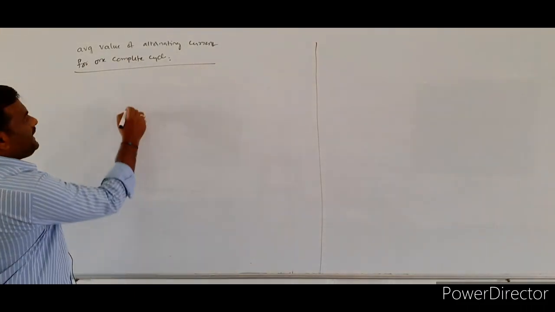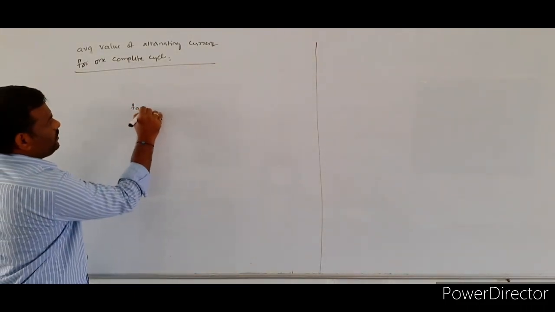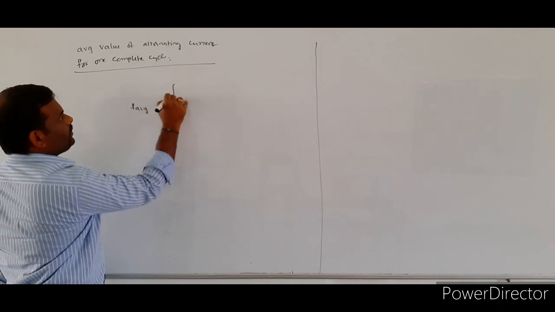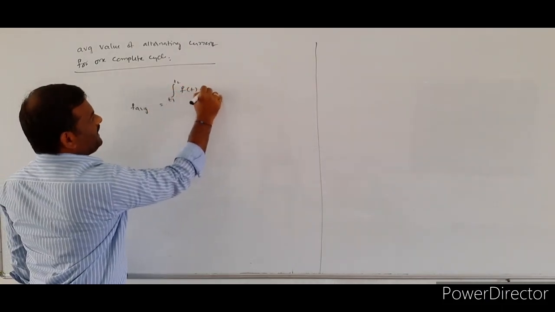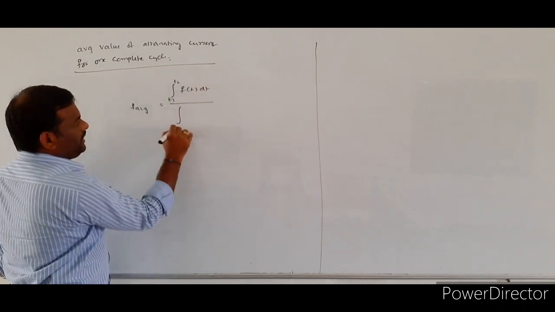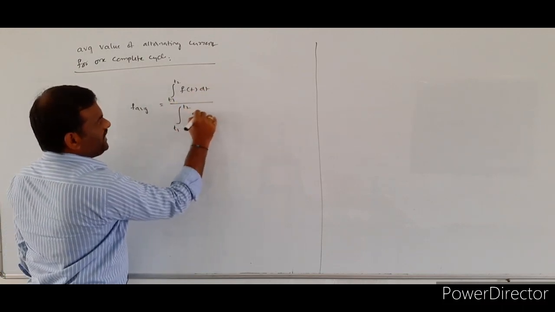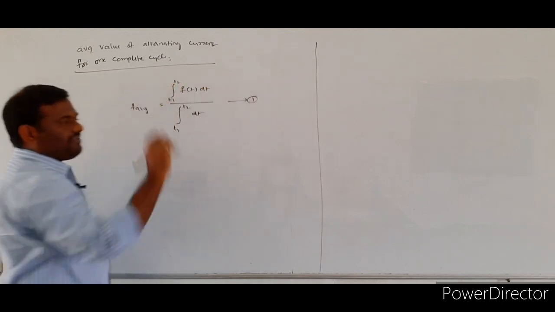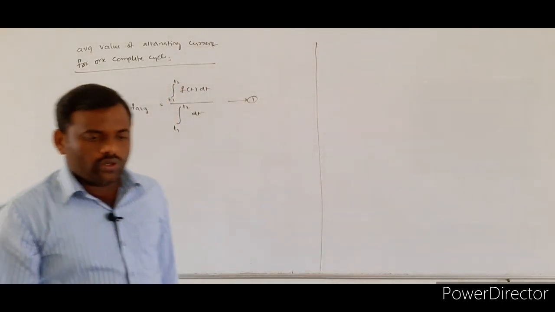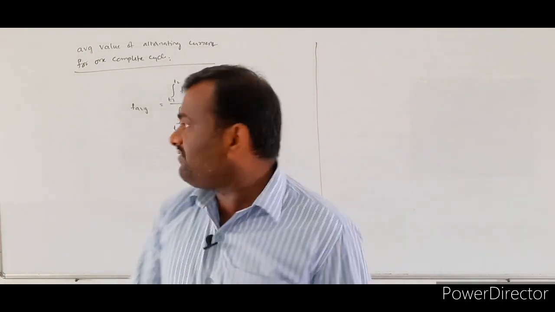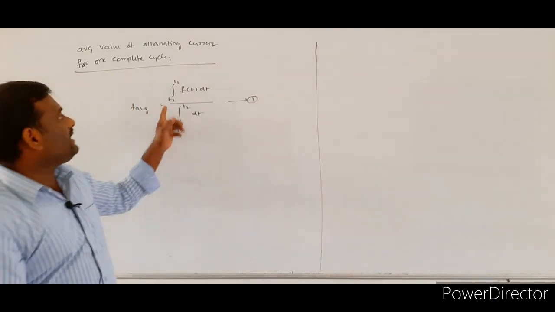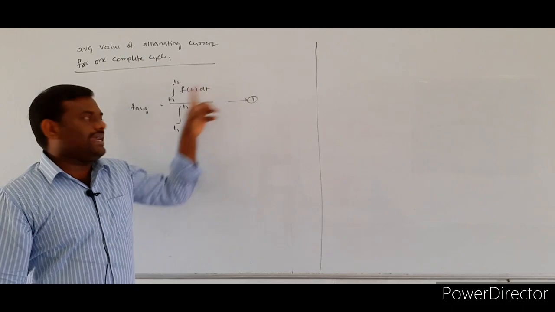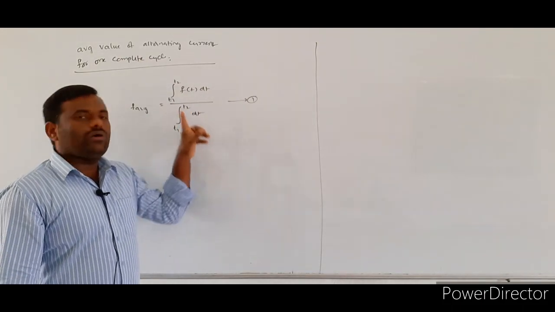F average is equal to integral t1 to t2 f of t dt by integral t1 to t2 dt. This is the average formula we wrote previously.